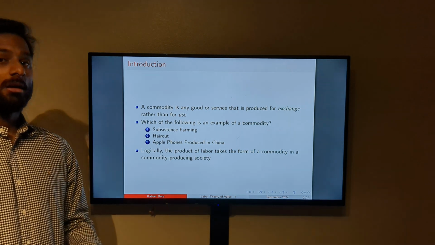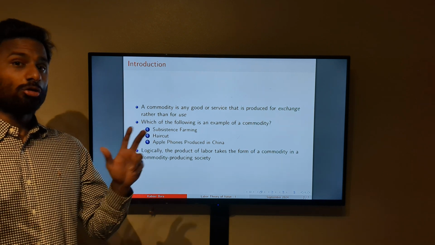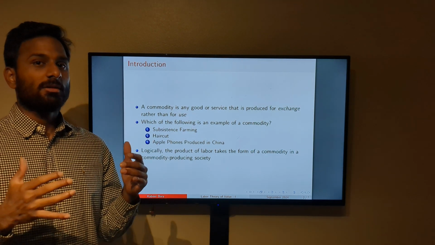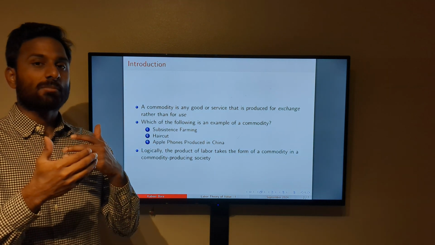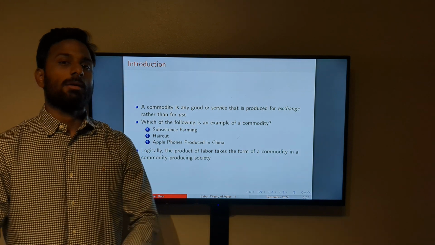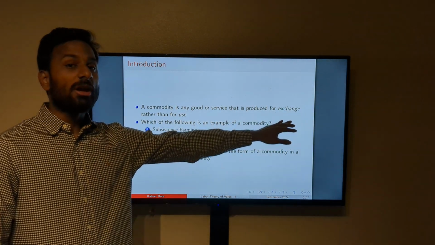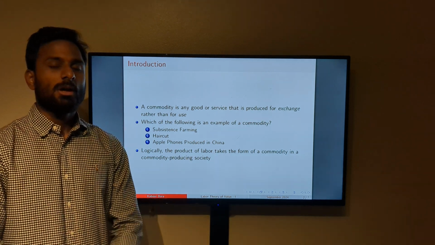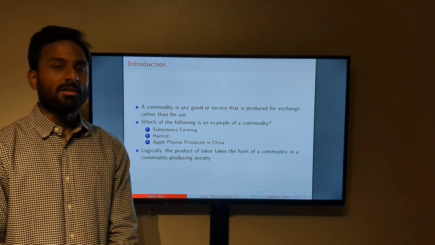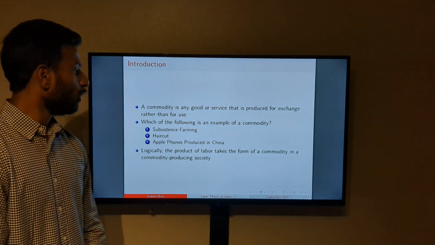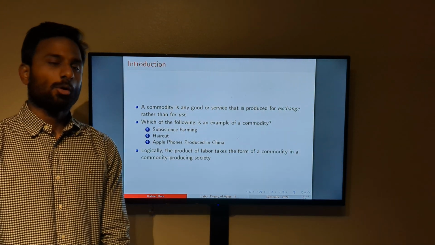So again, that haircut is produced by the barber for exchange and not for anything else. He does not cut his own hair. Instead, he's there at the salon cutting other people's hair, right? So that haircut becomes an example of a commodity.